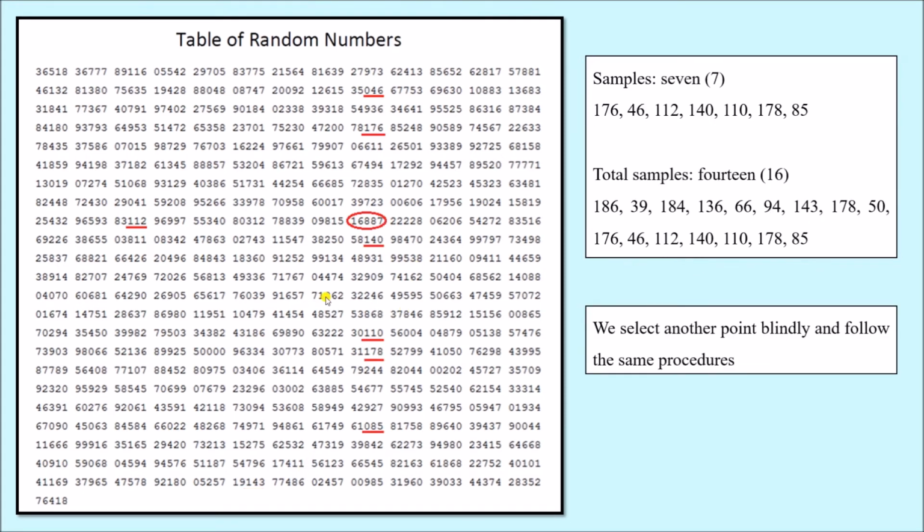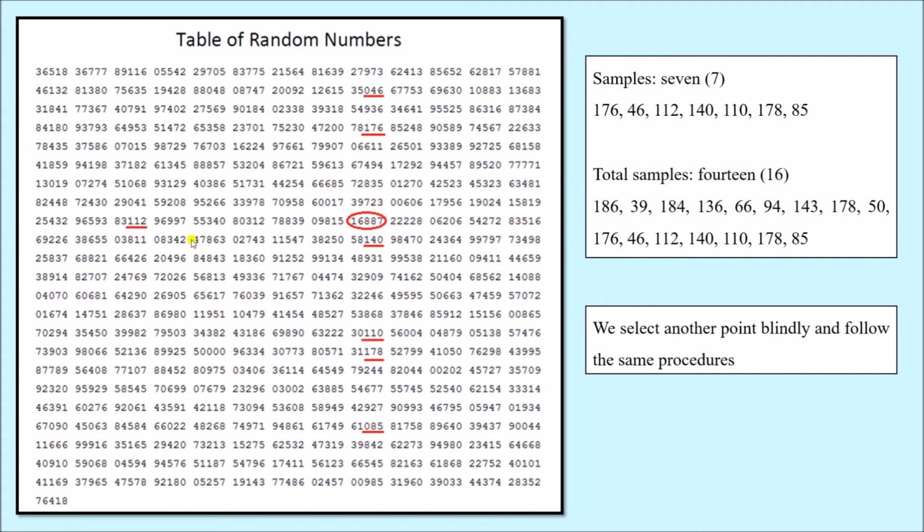So similarly, suppose next time the dot was somewhere over here and this number is selected. We do the same thing. We go upwards and we select these two numbers, 176 and 46. Then we go towards the left side, so 112, and downwards 140, 110, 178 and 85. So we note down these numbers.